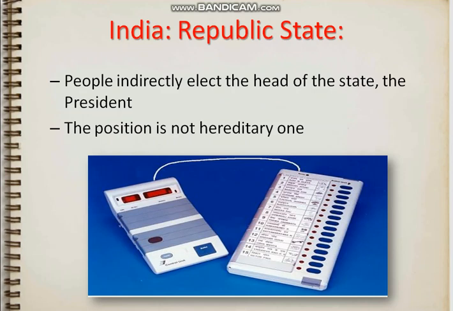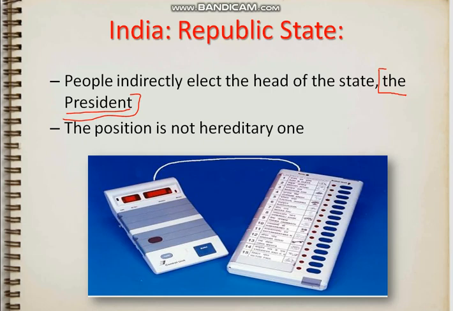Next is India as a republic state. People of India indirectly elect the head of the state, the president. The president of India is the highest post in India, but we don't elect him directly.